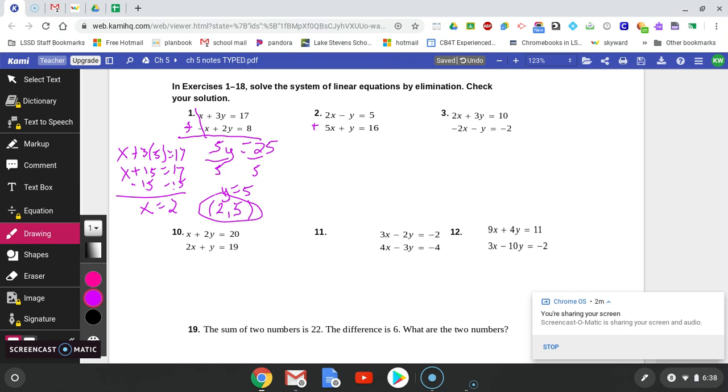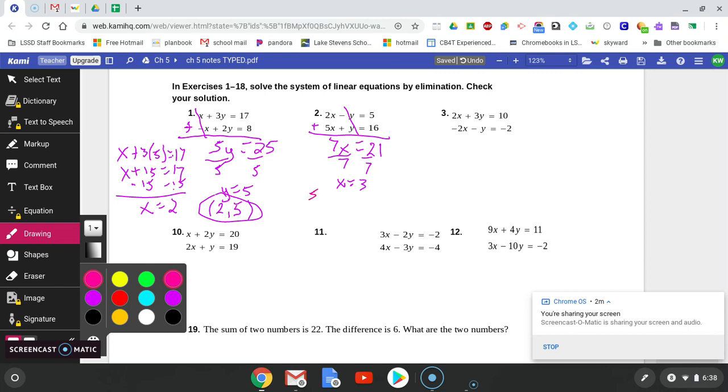Okay. So number 2, if I add my columns, 2x plus 5x is 7x, negative y plus y cancels out, and 16 plus 5 is 21. One step to solve it for x from there. If I divide both sides by 7, I get x equals 3. If I have x, all I have to do is substitute back in to solve for y. So I'll use the second equation on this one. So I have 5 times x, which is 3, plus y equals 16. So 5 times 3 is 15. If I subtract the 15 on both sides, then I get y is 1. So my answer would be 3, 1.